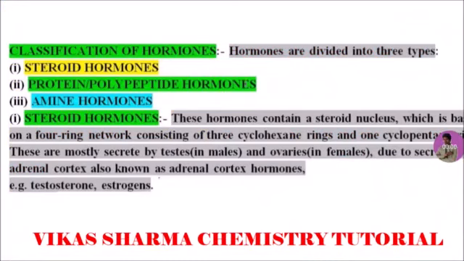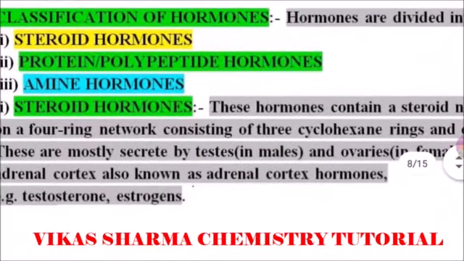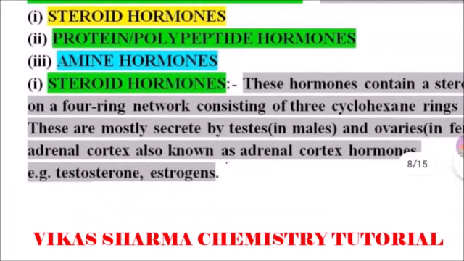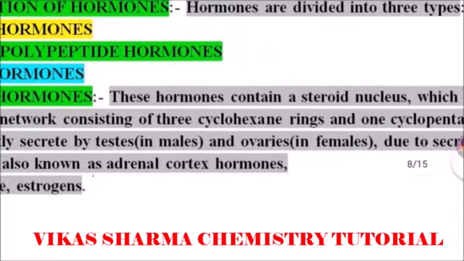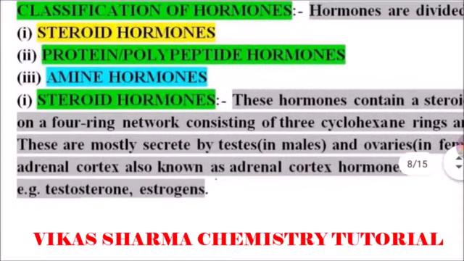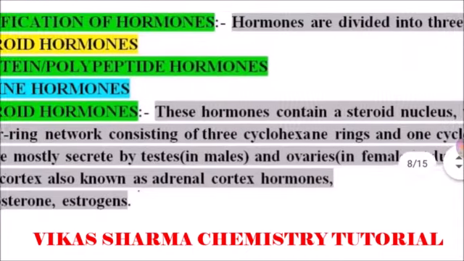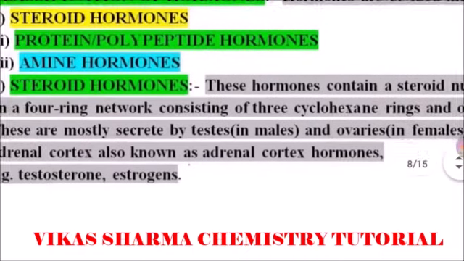The next topic is classification of hormones, and hormones are divided into three types. First one is steroid hormones, second one is protein or polypeptide hormones, and third one is amine hormones. So let me start with steroid hormones. What are steroid hormones? These hormones contain a steroid nucleus which is based on a four-ring network consisting of three cyclohexane rings and one cyclopentane ring.